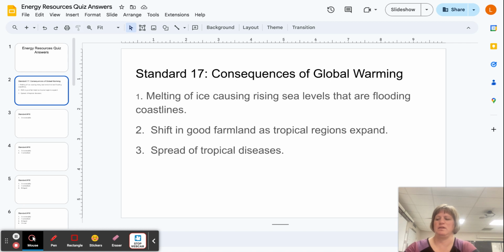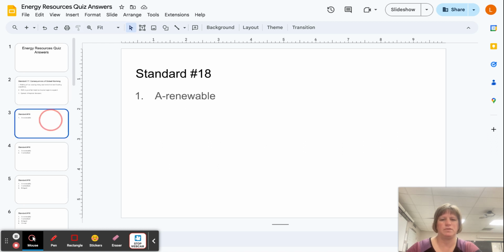Now, on the retake for Standard 18, there will be a little tiny change in the questions, but mostly the questions will be the same. So here's your answer to the first one on Standard 18 about classifying energy resources. A resource that can replace itself is renewable. A resource that will never run out is called perpetual.